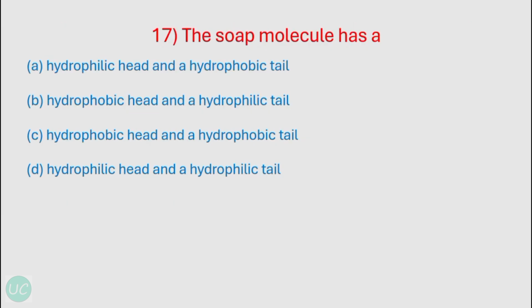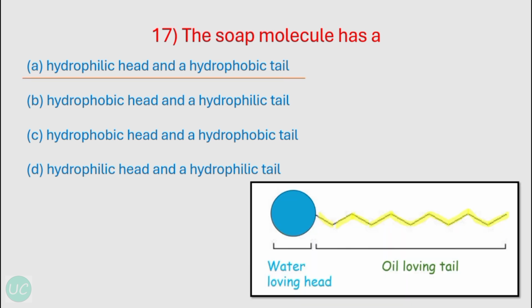Okay, our next question is, the soap molecule has. So first option, hydrophilic head and hydrophobic tail. So this option is correct. As you can see from the given diagram, the head is water loving head, that is hydrophilic head, and the tail is oil loving tail, that means it is hydrophobic tail. So the correct option is A, hydrophilic head and hydrophobic tail.